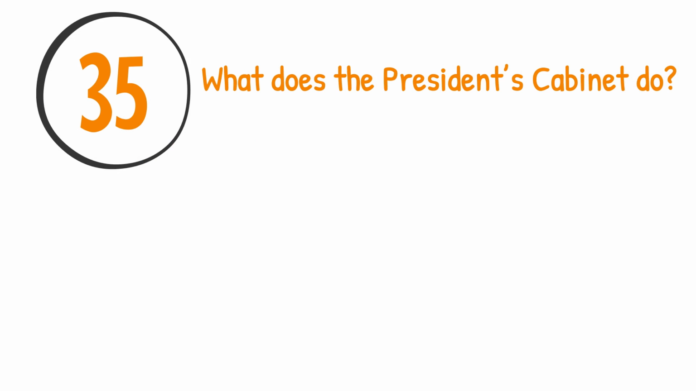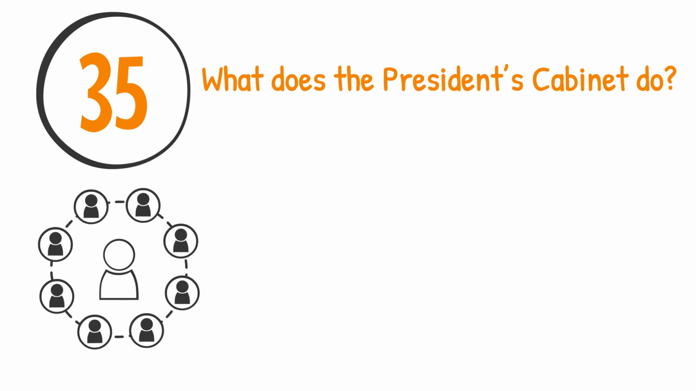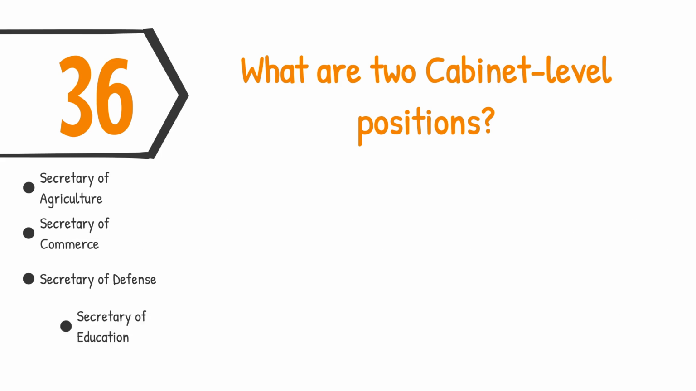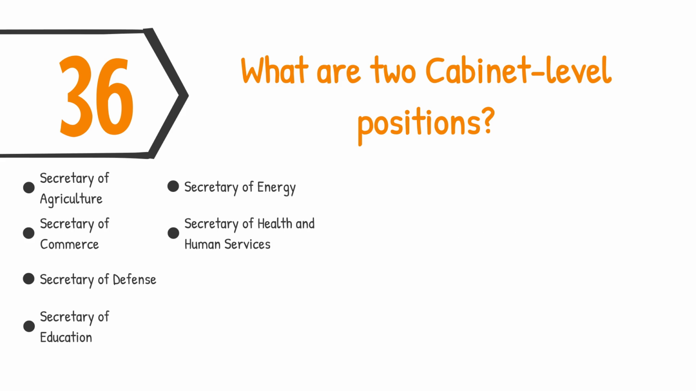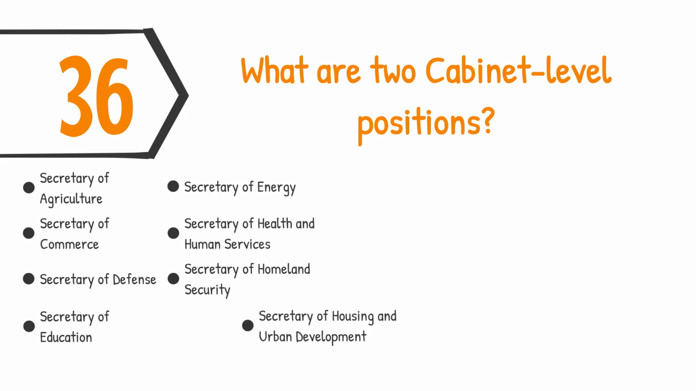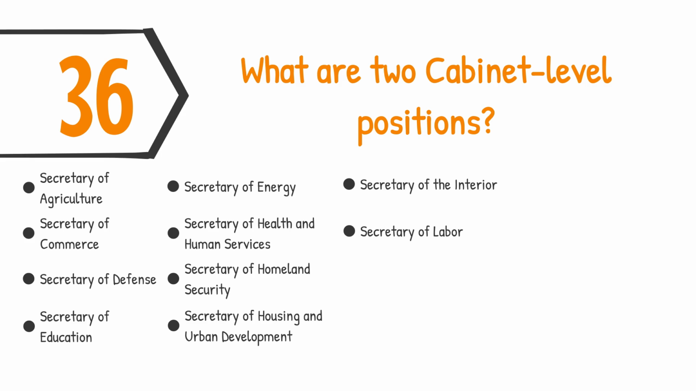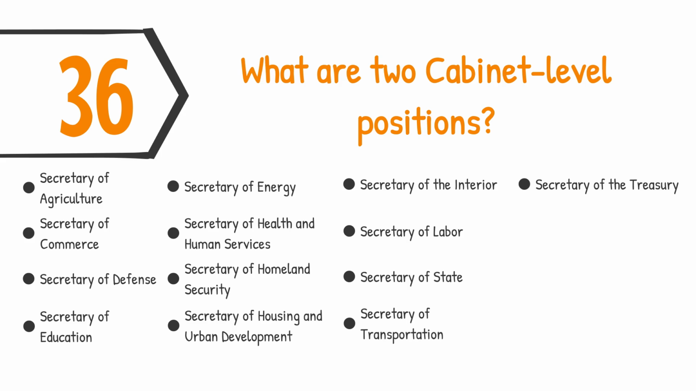What does the president's cabinet do? Advises the president. What are 2 cabinet-level positions? Secretary of Agriculture, Secretary of Commerce, Secretary of Defense, Secretary of Education, Secretary of Energy, Secretary of Health and Human Services, Secretary of Homeland Security, Secretary of Housing and Urban Development, Secretary of the Interior, Secretary of Labor, Secretary of State, Secretary of Transportation, Secretary of the Treasury, Secretary of Veterans Affairs, Attorney General, and Vice President.